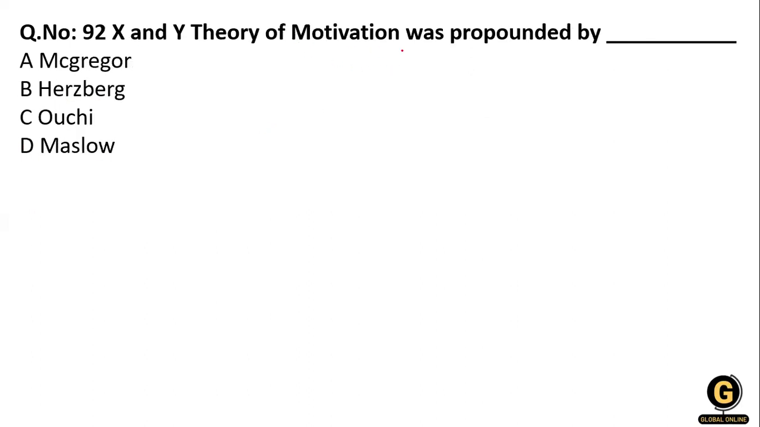X and Y theory of motivation was propounded by which one? McGregor, Herzberg, Ouchi, and Maslow. So the X and Y theory is propounded by McGregor. Okay.